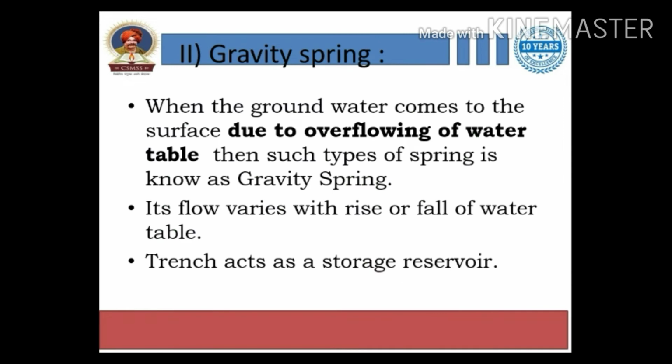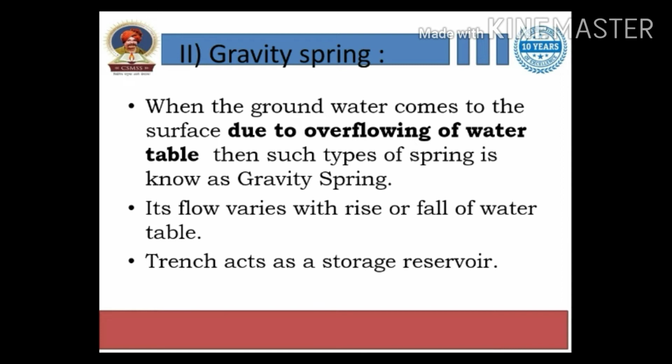Then gravity spring. When the groundwater comes to the surface due to overflowing of the water table, such a type of spring is known as a gravity spring. Its flow varies with the rise or fall of the water table, right? Trenches act as a store reservoir, right?